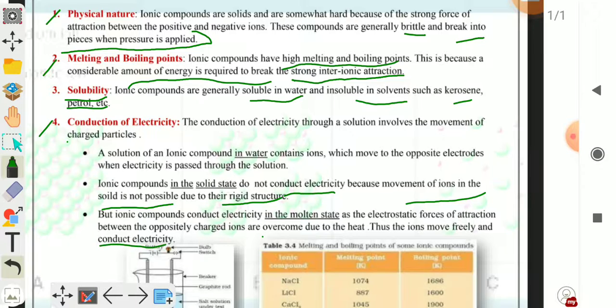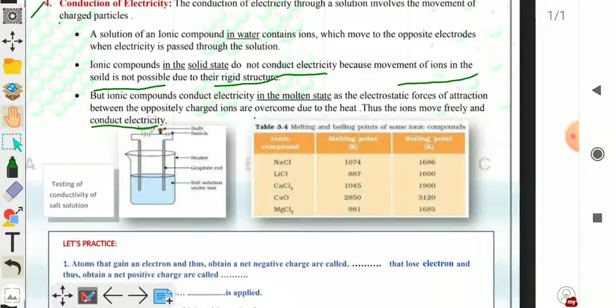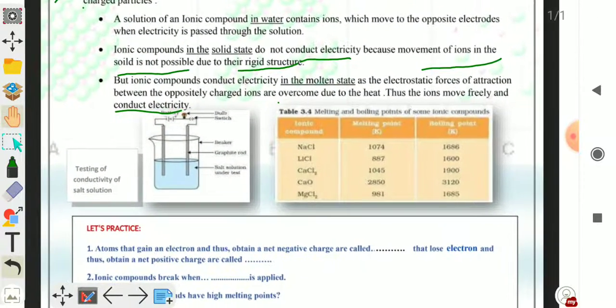So, in molten state and in aqueous solution, ionic compounds conduct electricity, but in solid state they do not conduct electricity. Now here the picture is given to you, testing of conductivity of salt solution, in which two electrodes are present.